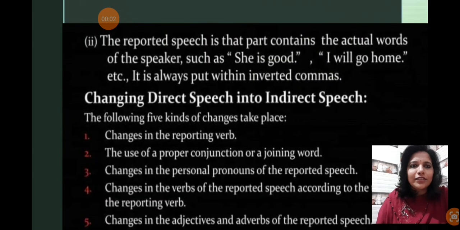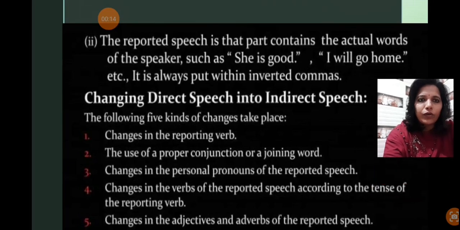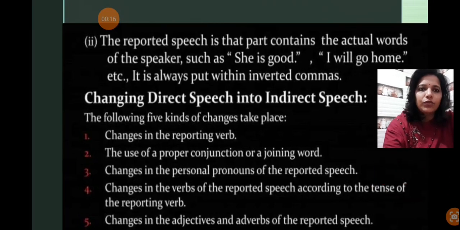So, children, this is a continuation of part 1 of direct and indirect speech. Let's continue where we left it. We already discussed up to point 4, that is changes in the verbs of reported speech according to the tense of the reporting verb.